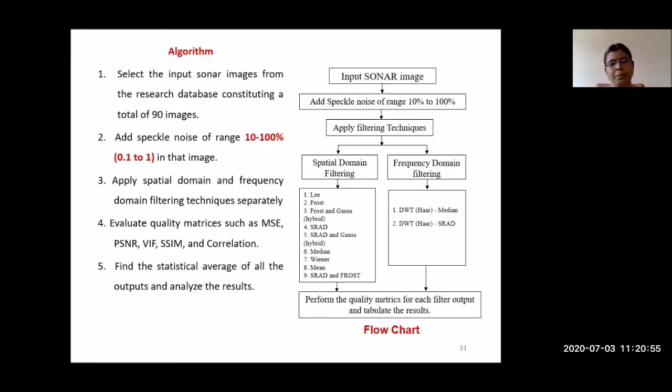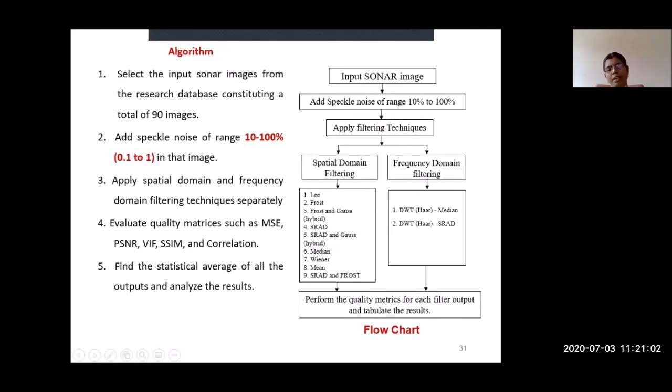Once I have taken images, I have applied spatial filtering and frequency domain filtering separately, and finally I have to find out what filter is suitable. For finding the suitable filter, I need quality parameters, like MSE, PSNR, peak signal to noise ratio, visual information fidelity criteria, structural similarity index matrix, correlation. All these are calculated from the output of each filter. From these quality metrics, I am going to choose one filter for my sonar image.